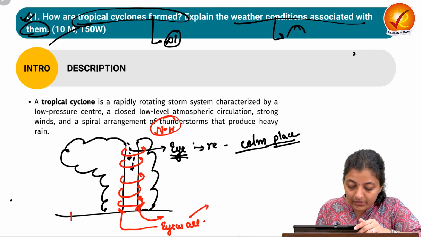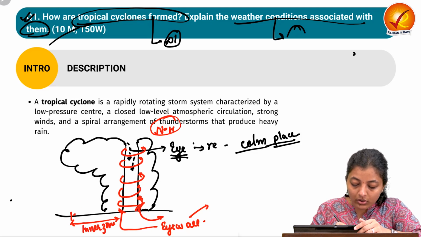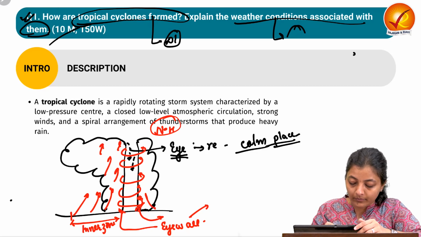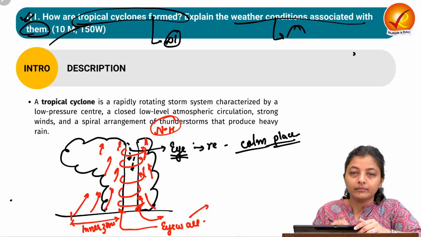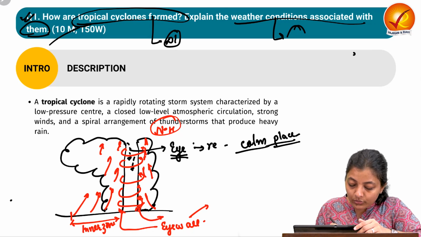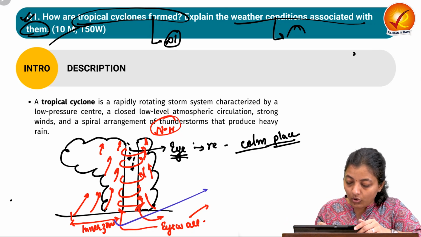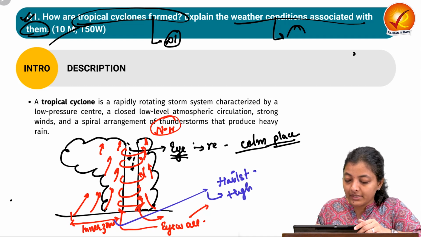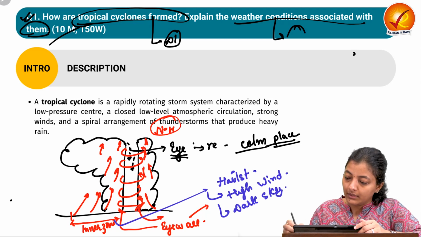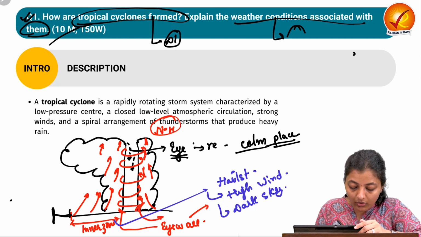Then comes the inner zone. In the inner zone, all the air is rising up. So this inner zone is the area of hailstorms, high wind speeds, dark sky, etc. Next comes the region of downdraft.